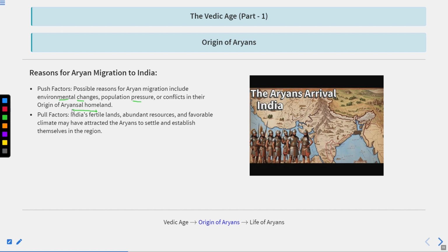Or, as they were agrarian, the primary occupation was agriculture and domestication of animals. So India's fertile land, abundant resources, and favorable climate may have attracted the Aryans to settle and establish themselves in the Sapt Sindhu region.